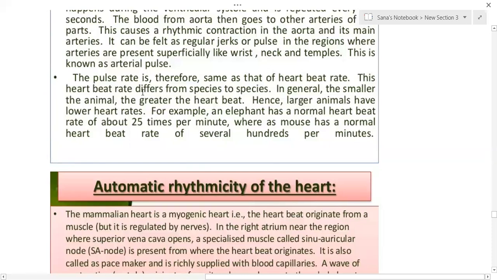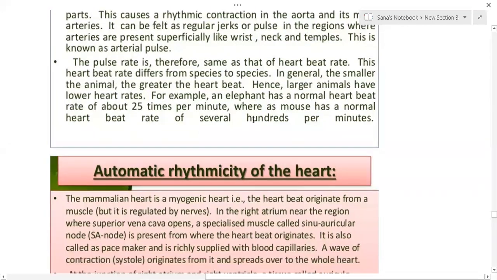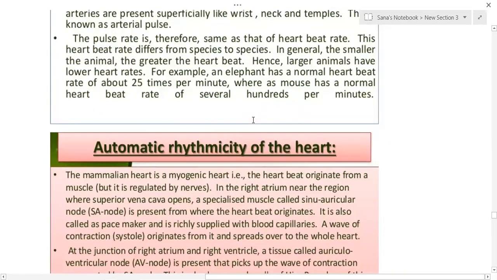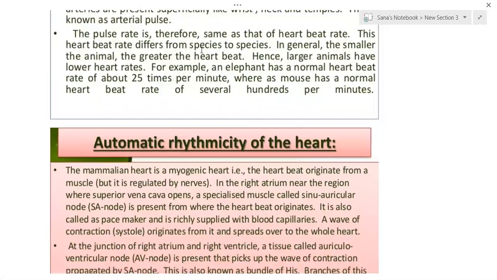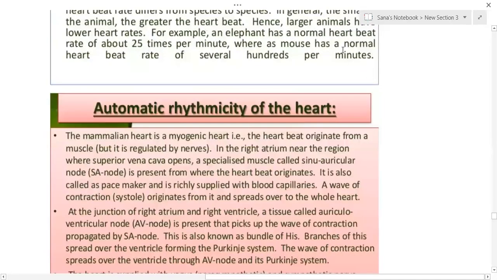This heartbeat rate differs from species to species. In general, the smaller the animal, the greater the heartbeat. Hence, larger animals have lower heart rates. For example, an elephant has a normal heartbeat rate of about 25 times per minute, whereas a mouse has a normal heartbeat rate of several hundred per minute. So it depends on the various animals, but commonly smaller animals have a higher heartbeat compared to larger animals. Now, the automatic rhythmicity of the heart.